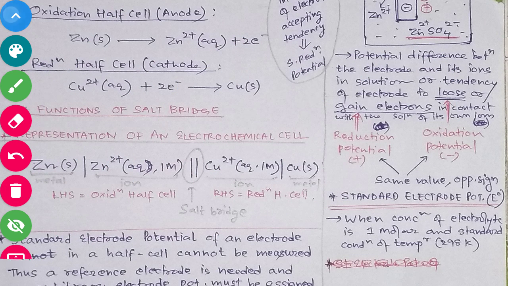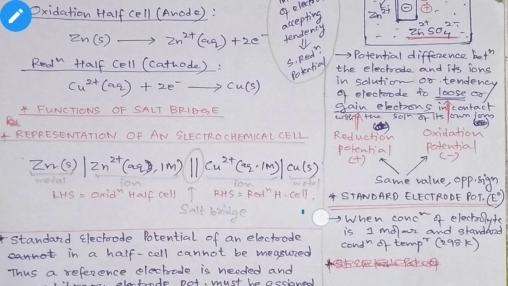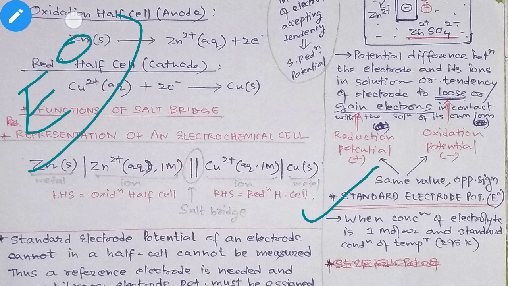And one more thing, the last one here, is the standard electrode potential. Now what is this standard electrode potential, which is represented by E naught? Here, the naught symbol is given. Okay, so this is the standard electrode potential.